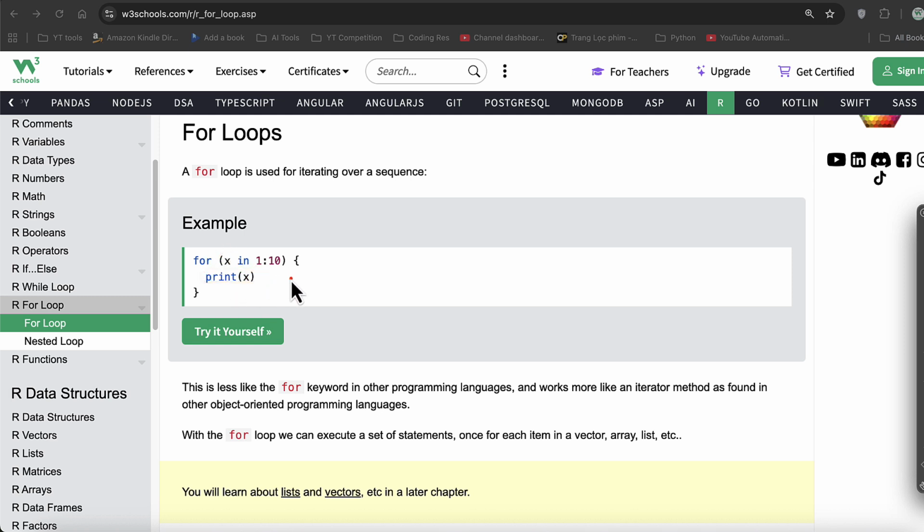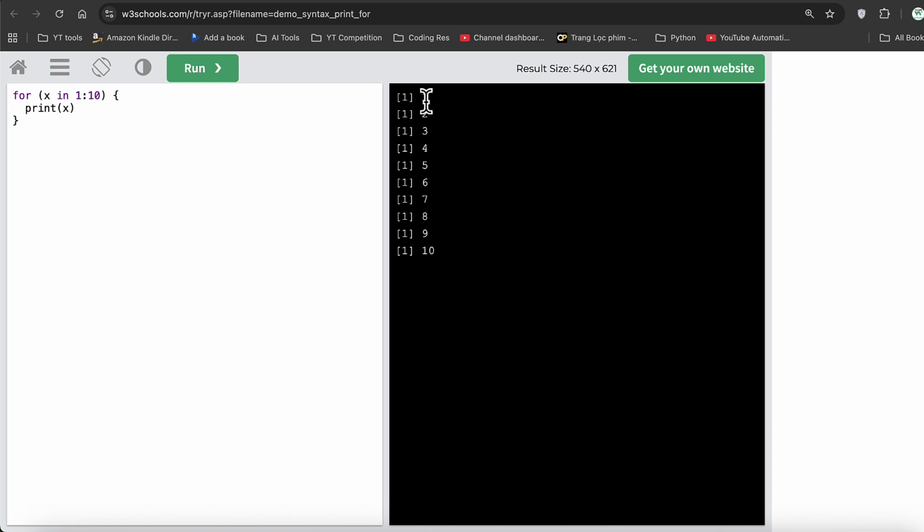So it will print us between 1 to 10 values. If you execute the code, you would see that we'll have 1 to 10, even though there's just 3 lines of code. How is it working? This 1:10 is actually specifying a range of numbers. So what we do is we specify the range, then using this in keyword, we traverse